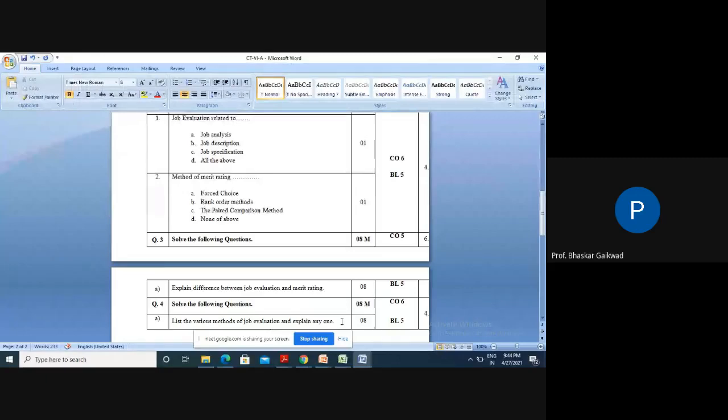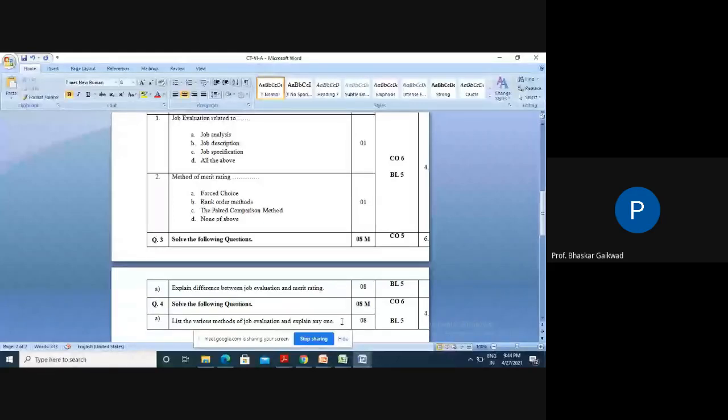Now, the fourth point under job evaluation: it is concerned with the job, not the employee. In job evaluation, it is concerned with the jobs, but merit rating is concerned with the employees. Fifth point: job evaluation is useful for creating a satisfactory labor force. And the fifth point under merit rating: it is useful for manpower development and raising the efficiency of the labor force.